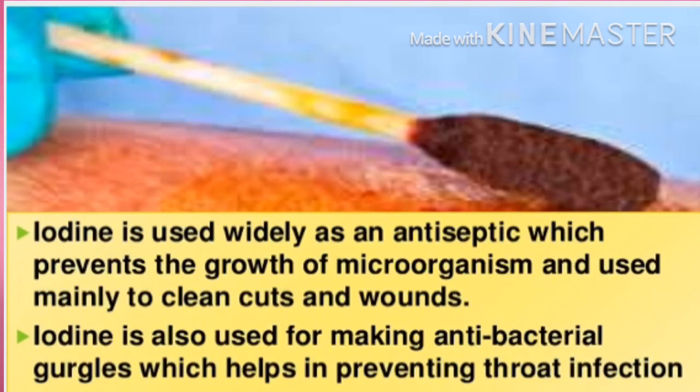And next is iodine. Iodine is used widely as an antiseptic which prevents the growth of microorganisms and is used mainly to clean cuts and wounds. Iodine is also used for making antibacterial gargles which help in preventing throat infection.